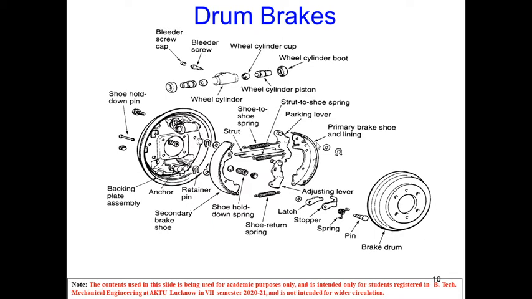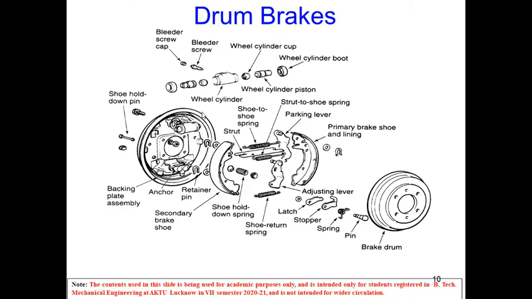Okay, these are the primary shoe and linings. These are shoe springs, studs. Through studs, these are connected to the primary shoes. Okay, and this is the shoe return spring. These are shoe holding. This is the backing plate assembly, anchor, retainer. Okay, and these are the wheel cylinder, the cylinder piston. This is the cylinder cup, the wheel cylinder boot. This is being covered to prevent dust particles. So this is the entire exploded view of the drum brake.